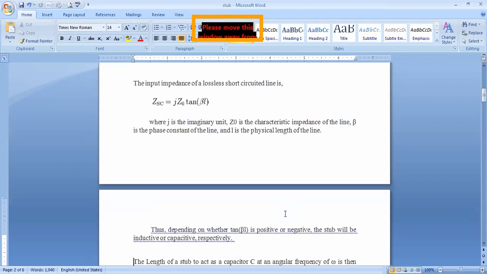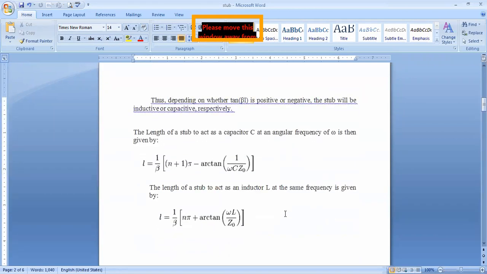See here, depending upon whether tan beta L is positive or negative, the stub will be inductive or capacitive. The length of the stub acts as a capacitor. The electrical characteristics of the transmission line are given by the RLGC primary constants. According to the frequency passing through the transmission line, the reactive terms, capacitive reactance or inductive reactance, are varied, right? The length of the stub to act as a capacitor C at an angular frequency omega is then given by,